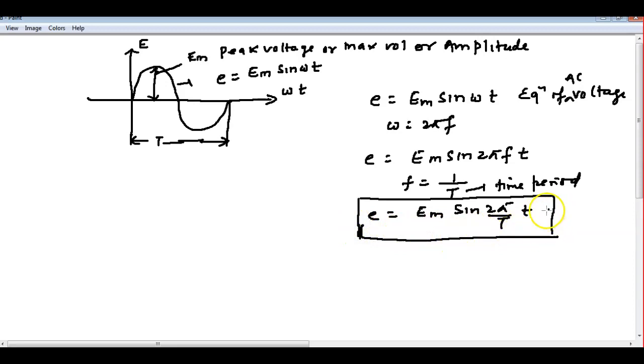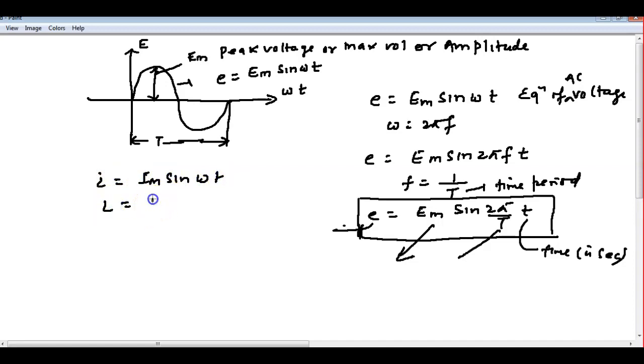Phase difference will be there, and another formula will be there, but I will teach that later, what phase difference is and all. Where E is the equation of the voltage, Em is the peak value, capital T is the time period, and small t is time in seconds. And all these derivations which you are writing here are also applicable for current. That time I can write I is equal to Im sine of omega t, and I is equal to Im sine of 2 pi t by T. Same thing applies for the current also.